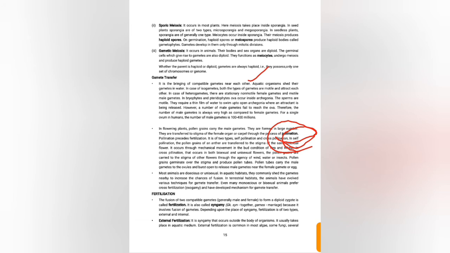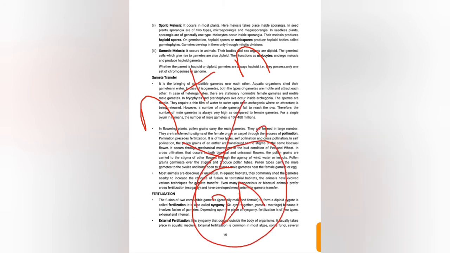Next is fertilization. Fertilization is the fusion of two compatible gametes, male and female, to form a diploid zygote. The male gamete is denoted as n and the female gamete is denoted as n. Together they form 2n, which is diploid, and it forms the zygote.